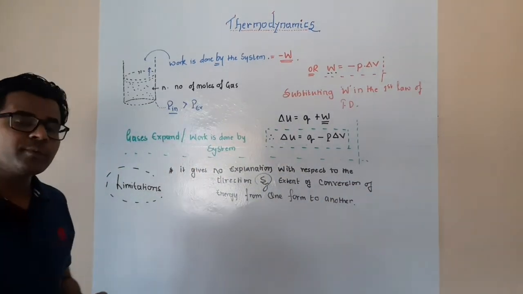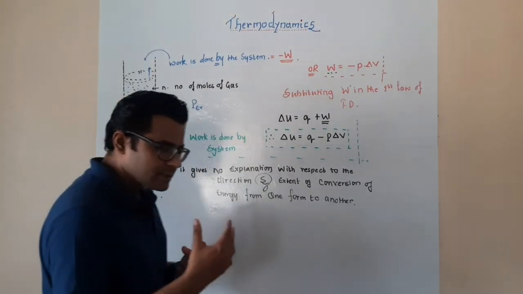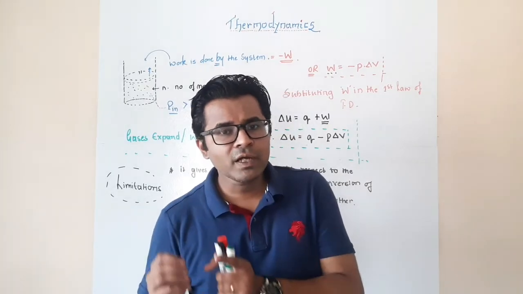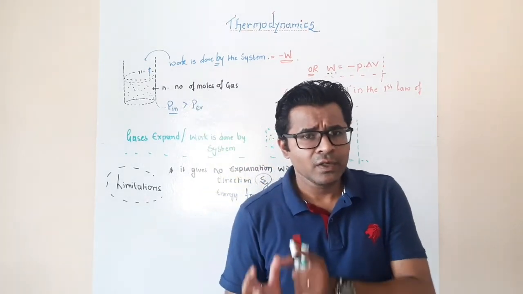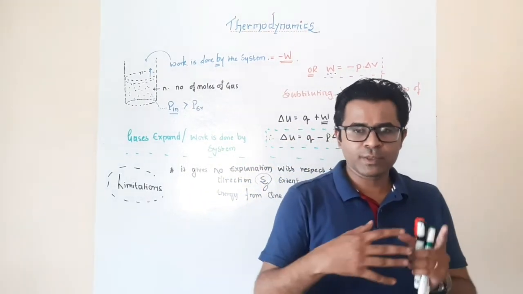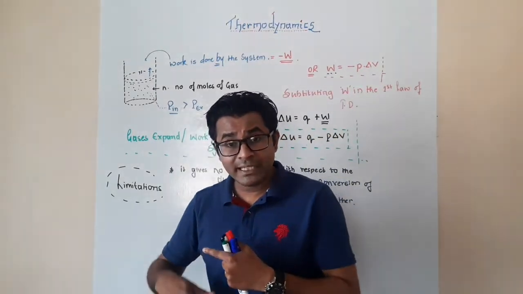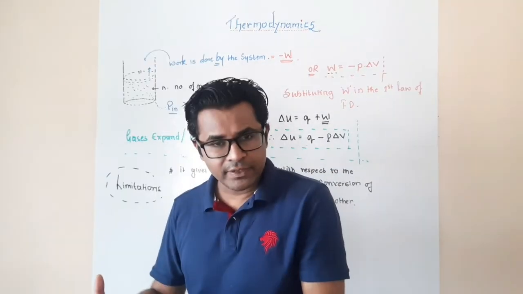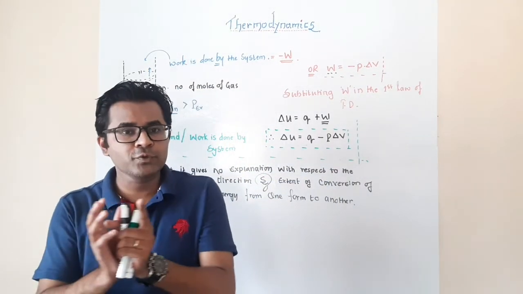The second point where it fails is that it does not give us any information with respect to how much heat energy would be exchanged, how much heat energy would be given up, how much heat energy would be transferred from one form to another.